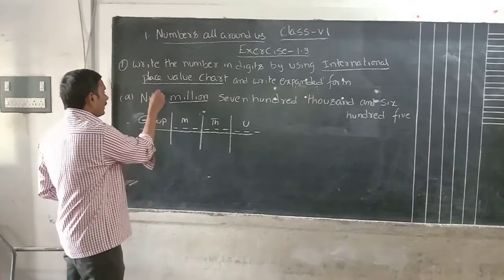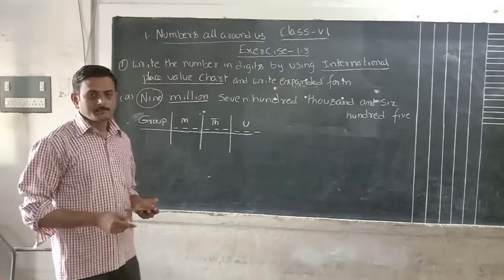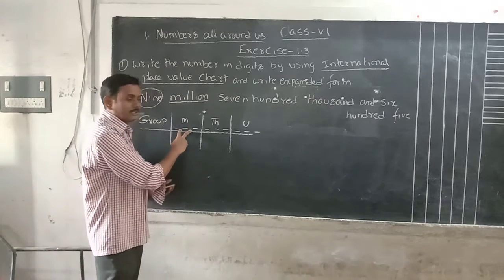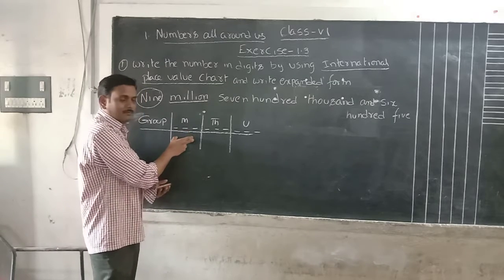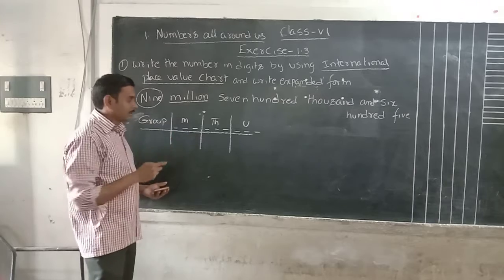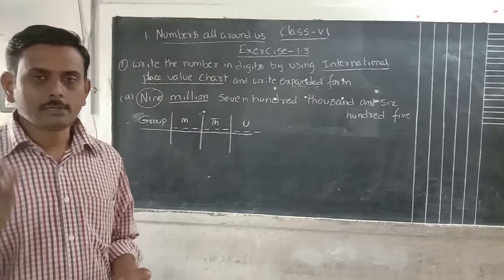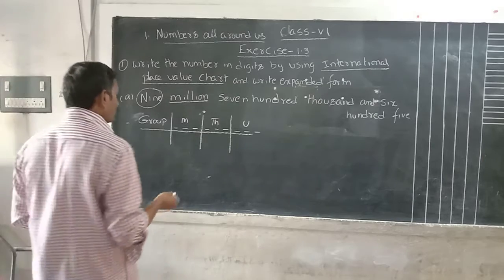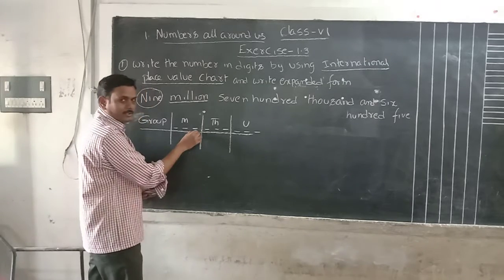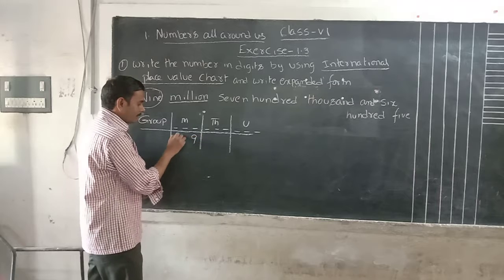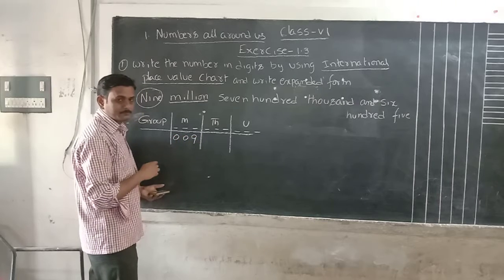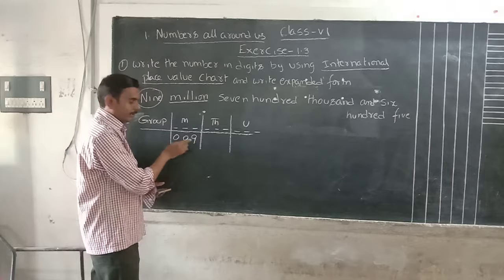Now we will write 9 million. Three digits will be available in the million group, but here 9 is a single digit number. Whenever a single digit number is given, start from here. 9 means we can write 0, 0, 9, or directly 9 without zeros also.